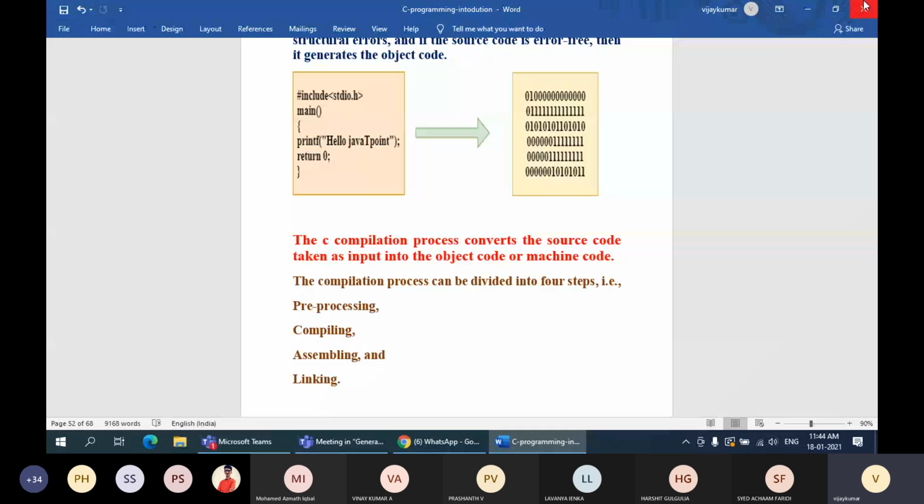I will make you people clear right now. Inside this #include <stdio.h> main function, you have another function called printf. You can see, right? printf, open parenthesis, double quotes, hello.